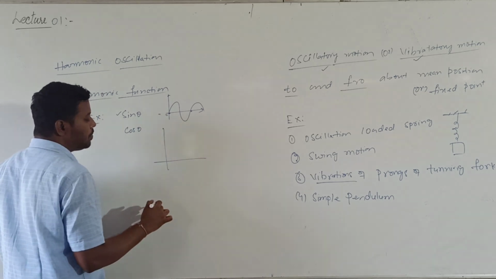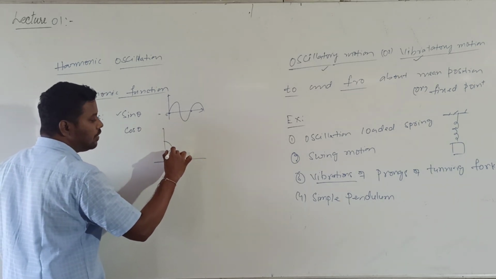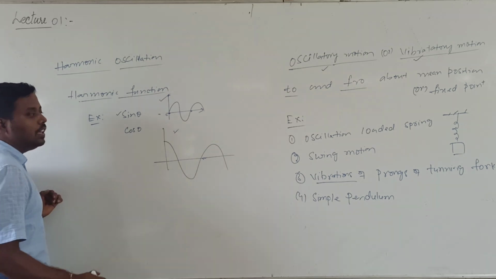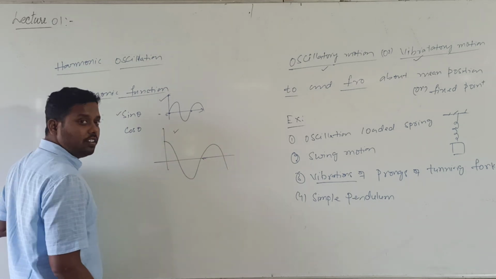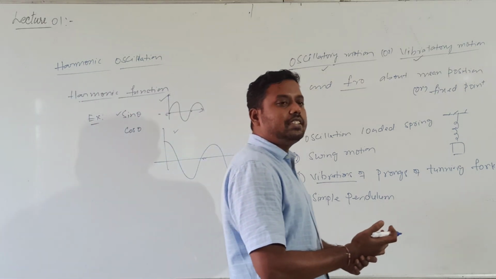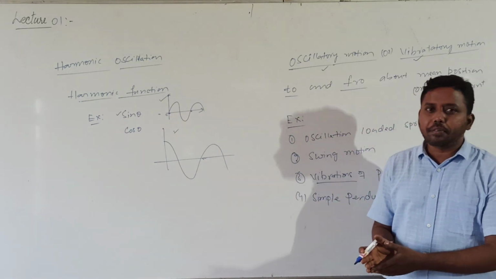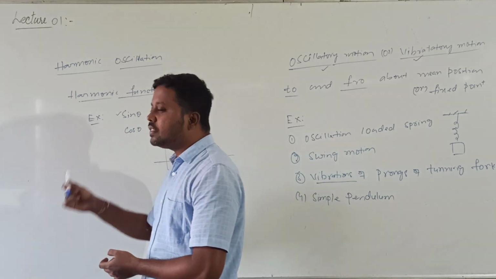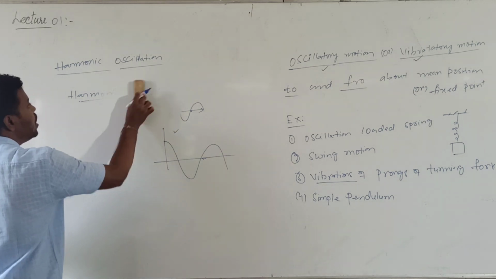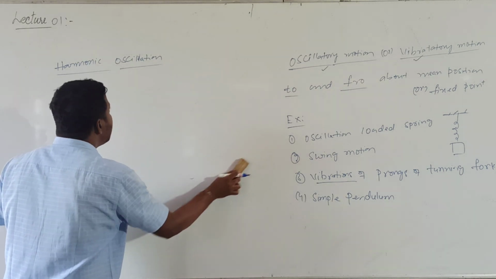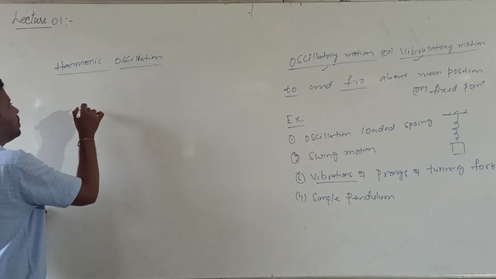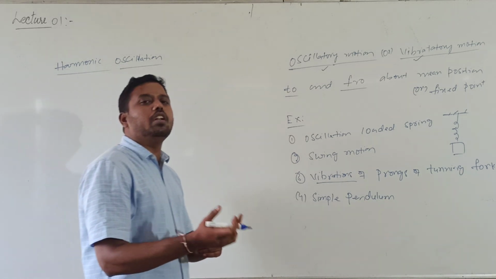Similarly, if I write the cos function, cos 0 is 1, cos 90 is 0. This is the sine graph, this is the cos graph. Here also it is repeating itself in regular intervals of time. Such functions are called harmonic functions. So what is the meaning of harmonic oscillations? Those oscillations which can be represented by a single harmonic function are called harmonic oscillations.